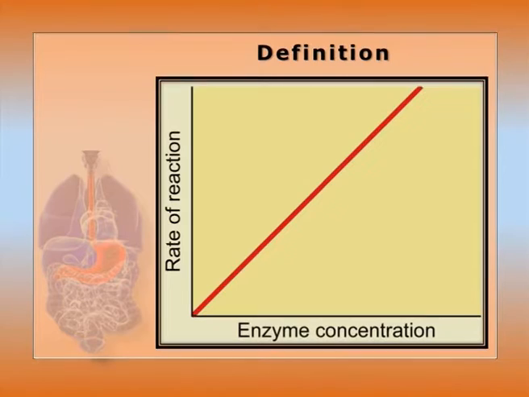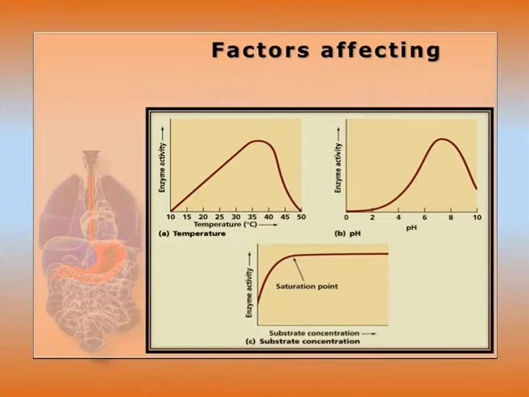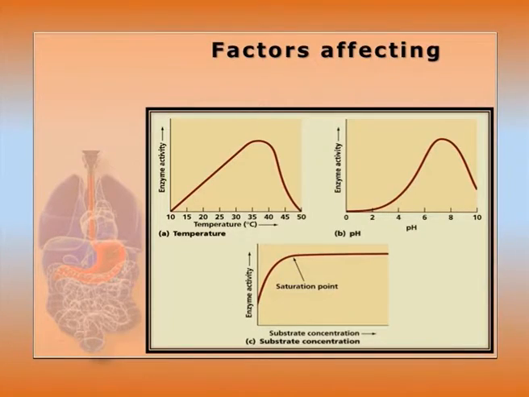Enzyme activity. As a definition, we can say it is the ability to catalyze a specific chemical reaction under certain conditions. This is a straight line for rate of reaction with respect to increasing enzyme concentration. Factors affecting: this is related to kinetic theory and to the analysis of the enzyme. The selection of the assay is quite different for each enzyme as well as substrate, and it is dependent upon the substrate concentration, enzyme concentration, temperature, pH, etc. So that is all about the factors affecting.